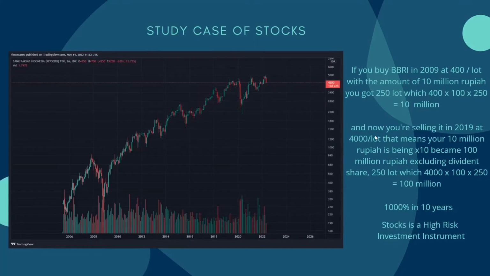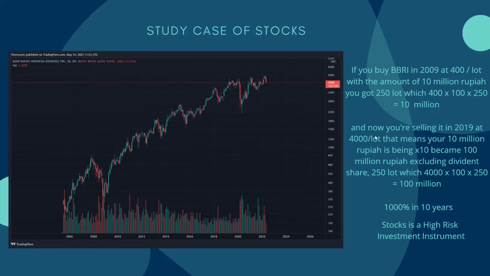Okay, let's discuss a case study of stocks. This is the chart of Bank BRI. If you bought Bank BRI in 2009 at 400 per share with 10 million rupiah, you would get 250 lots. This is the calculation: 400 times 100 times 250, you get 10 million for 250 lots.